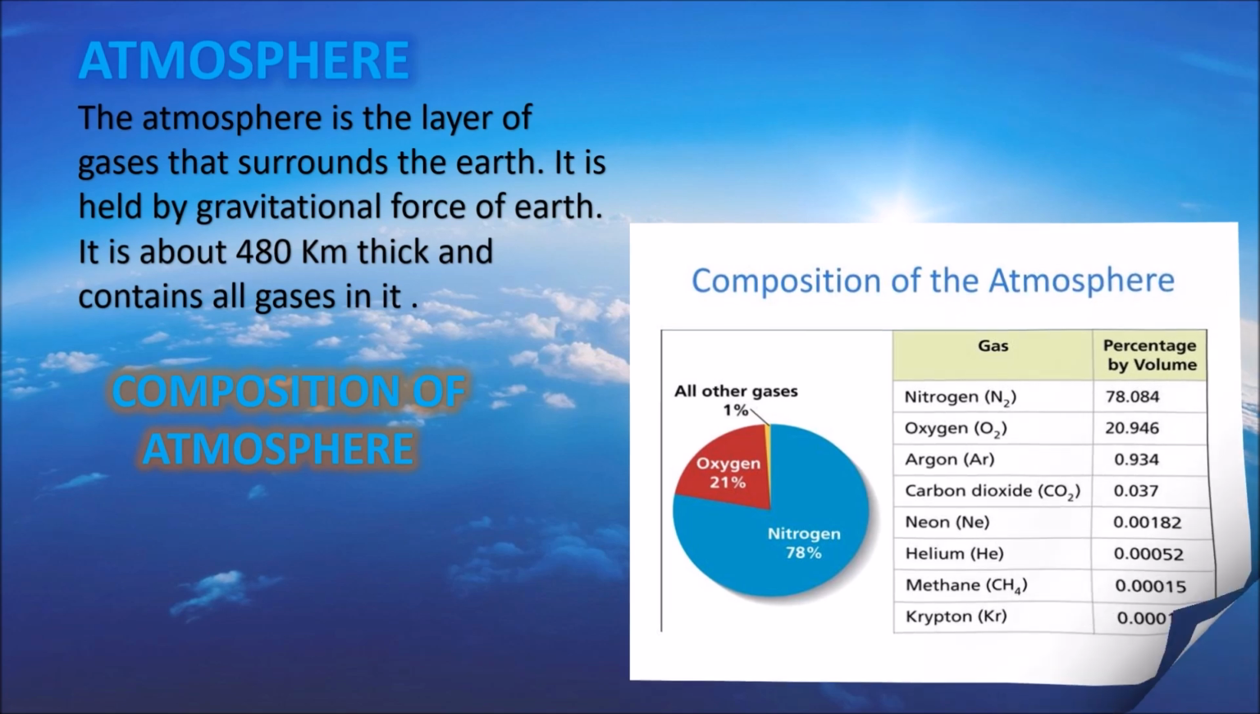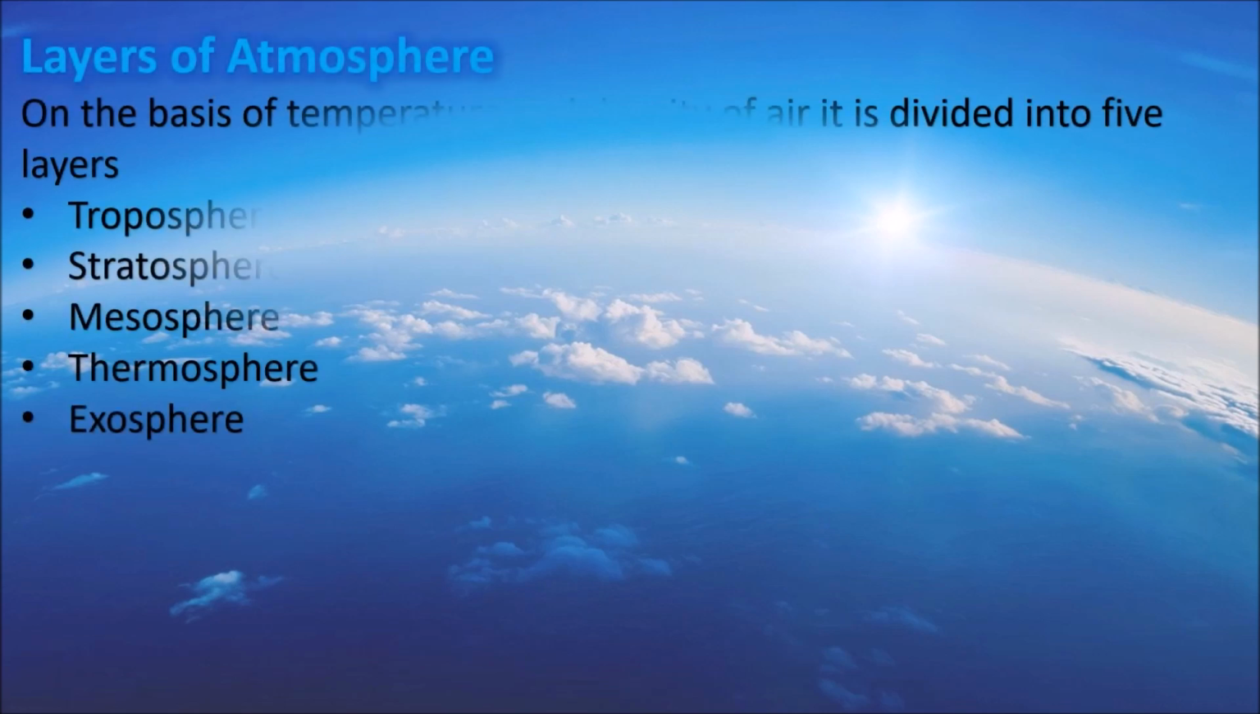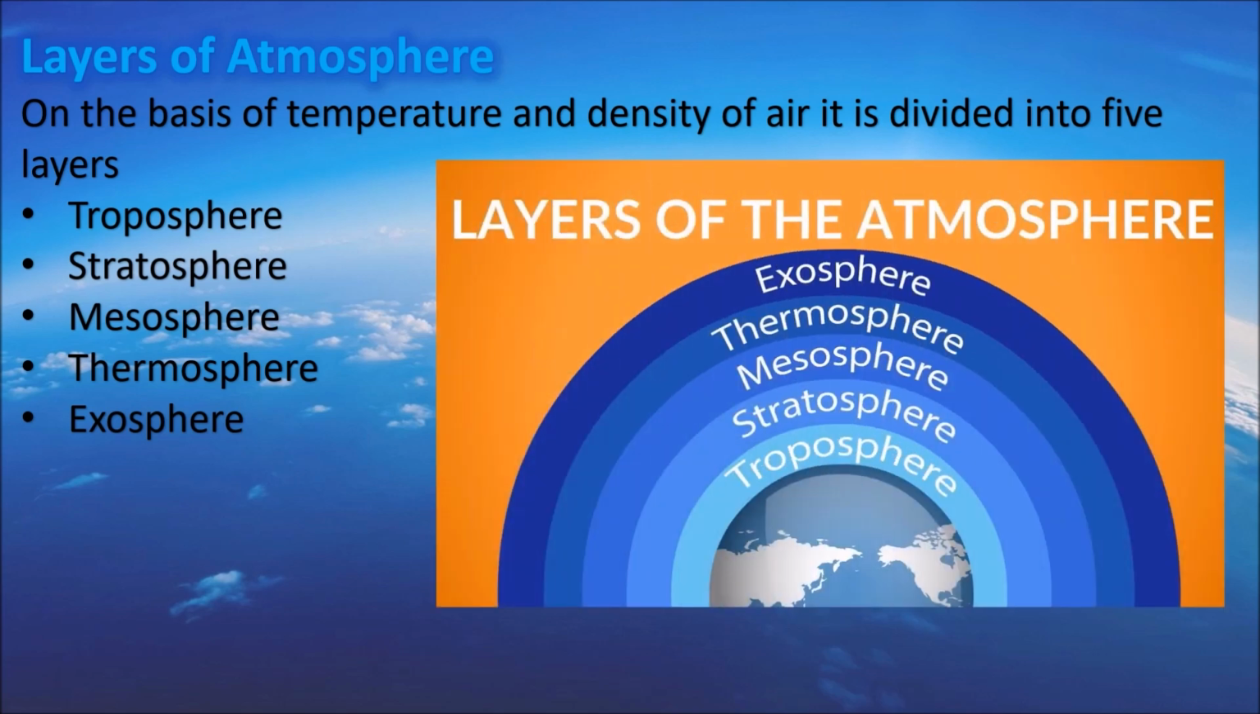Now we will discuss about the layers of atmosphere. Our planet Earth has a unique atmosphere. On the basis of temperature and density of air, it is divided into 5 layers. The lowest layer of the atmosphere is troposphere and it is the closest layer to the surface of the earth. Thereafter, the next layer above the troposphere is stratosphere, then mesosphere. The fourth layer is thermosphere and finally the uppermost layer known to us, it is exosphere. So in this manner there are 5 layers of atmosphere.